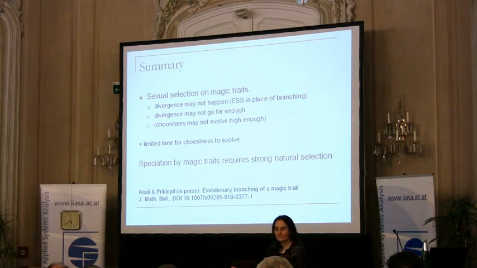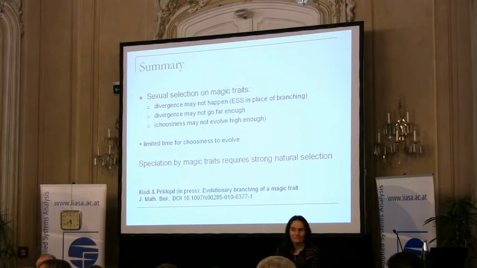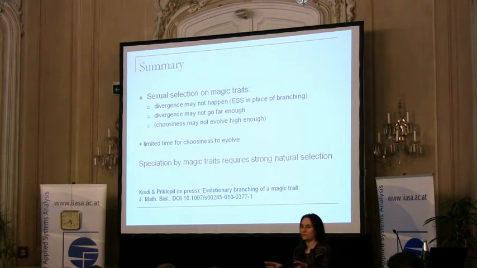The last one. So we modeled completely simple. I'm wondering what happens when you add a bit of, say, space or something like that involved. Does that change the dynamics of the model versus magic traits? Yes, of course it will help, and especially it helps the time window issue. A little bit of space takes away this problem of having a limited time for the initial association to evolve.